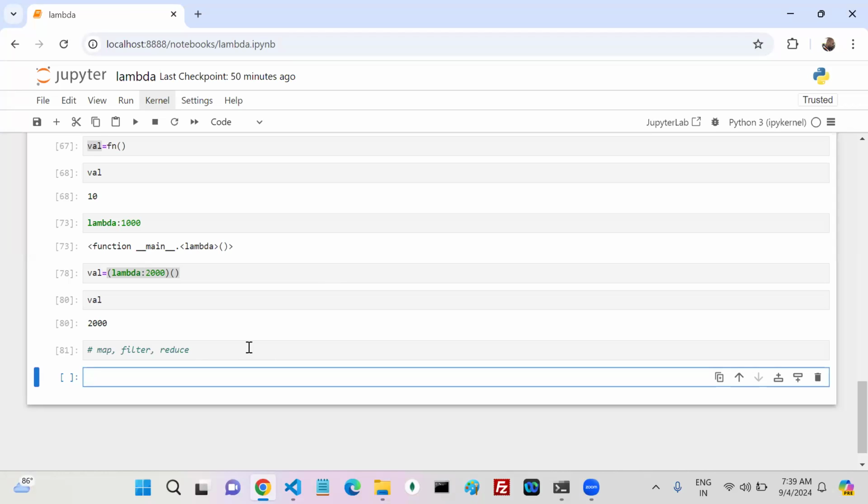Dictionary. Okay, a student name is required, with his marks, like key-value, key-value. But I just need the marks. I don't want their names and everything. Then can I go with a list? Set, no. Why? Because a set does not allow duplicate values, but there is a possibility that two students get the same marks. That's the reason we don't go with that one.